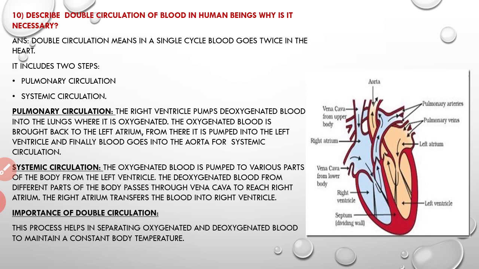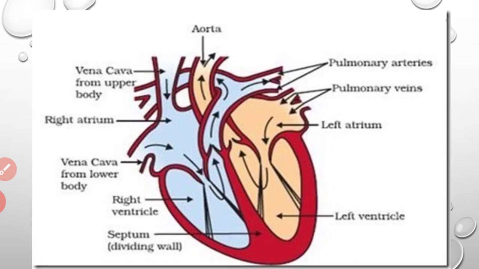The next question: describe double circulation of blood in human beings and why is it necessary? So what is double circulation? It is a single cycle, but blood goes twice in the heart. Okay, now let's have a small look at this heart. Actually, no need to draw it in the notes, but for the explanation purpose I use this diagram.